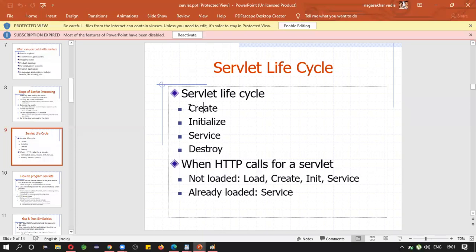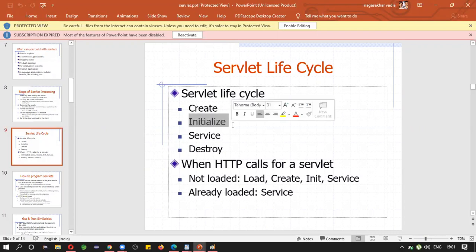Internally the application server, the web server, will create the servlet. Then by default it initializes the servlet. You can also initialize with default values. When you hear initialize, you may think of a constructor. It is similar to a constructor. If you want to initialize some extra data at the time of creation, you can initialize the servlet.